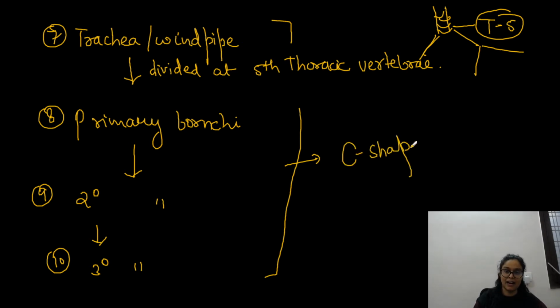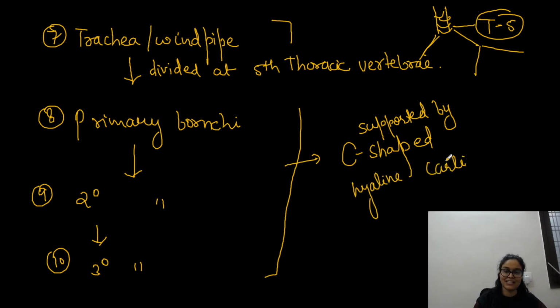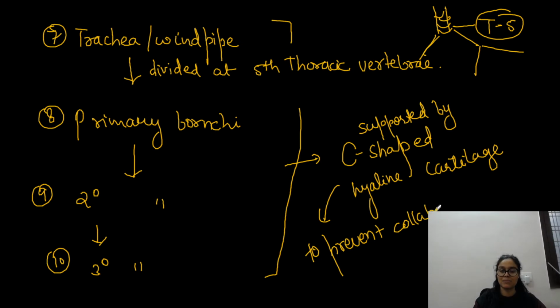C-shaped hyaline cartilage, and they have asked this question in exam. And why are they supporting it? Obviously to prevent collapse of these tubes during inspiration, right? So that is the purpose that you have to remember.